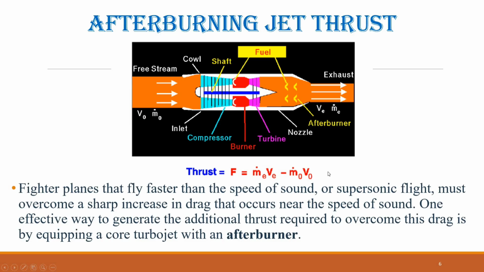This equation consists of two components. The first term, the mass flow rate of the exhaust times the exit velocity, is known as gross thrust and is primarily associated with the conditions at the nozzle exit. The second term, the mass flow rate of incoming air times the free stream velocity, is called ram drag, which is largely influenced by conditions at the engine inlet. The net thrust of the engine is therefore the gross thrust minus the ram drag.